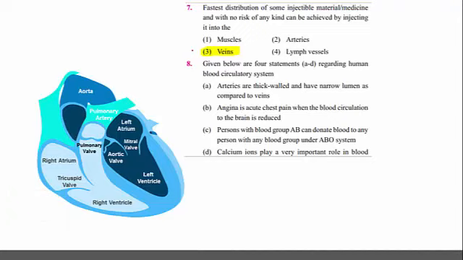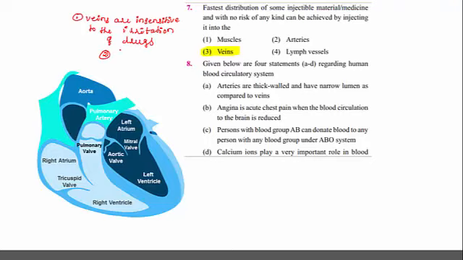Why are the veins selected for the injection purpose? First reason, veins are insensitive to the irritable drugs, or to the irritation caused by drugs.